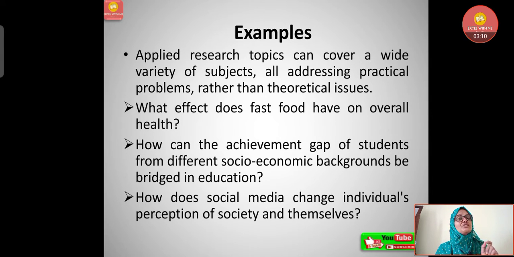What effect does fast food have on overall health? This could be an applied research problem or question. Then how can the achievement gap of students from different socio-economic backgrounds be bridged in education? Poor, rich, middle class, all the backgrounds, how can they be bridged in education? This can be studied under applied research. Then how does social media change individuals' perception of society and themselves? So this is a practical problem. To find out the solution, they do the applied research.